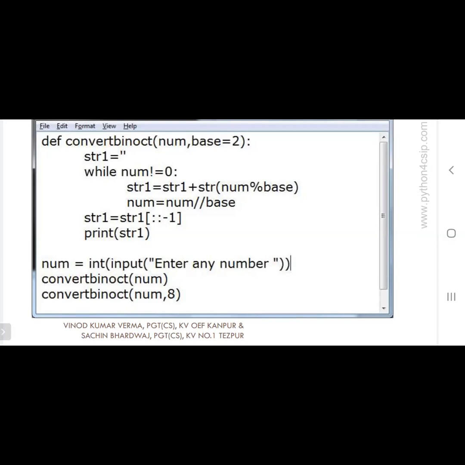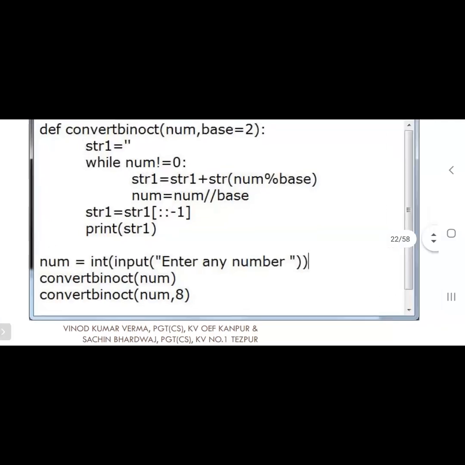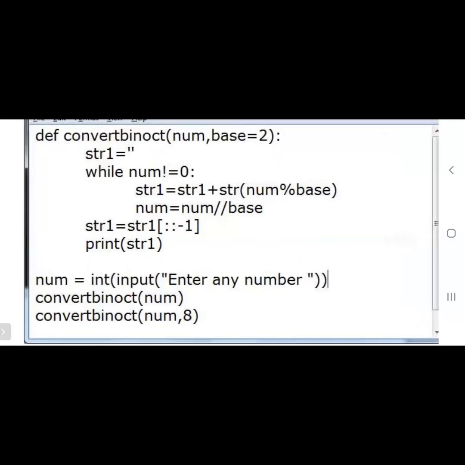Okay, listen. Here one more example is there: convert binary to octal. Whenever we are passing the binary, you can see num equal to int of input. We get one number, and the convert bin oct function will be called. Here one argument we are passing, the number only. So automatically what will happen? Binary to octal will be converted. Number only is passed, base equal to 2. 2 means what? Binary digit.